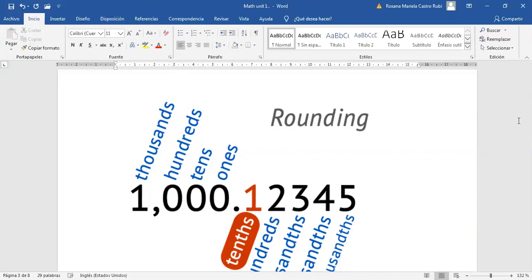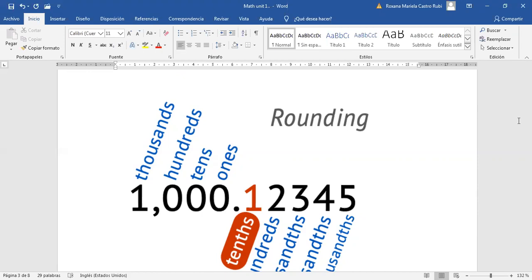And the number one, I will read the steps for rounding. You can go in your book and read it too on page number 3. I will read it from here. Number 1, steps for rounding. Number 1, find a digit for the place being rounded. Number 2, determine if the digit to the right is greater than or equal to or less than 5. Number 3, round the number to the indicated place using rounding rules.